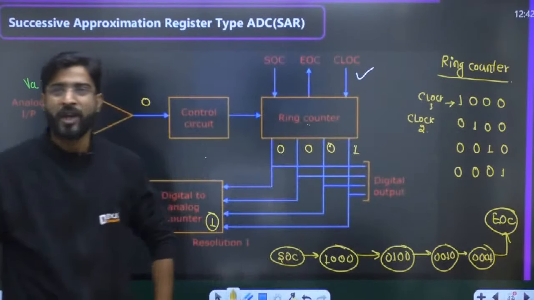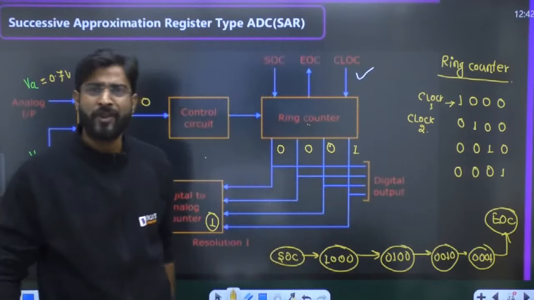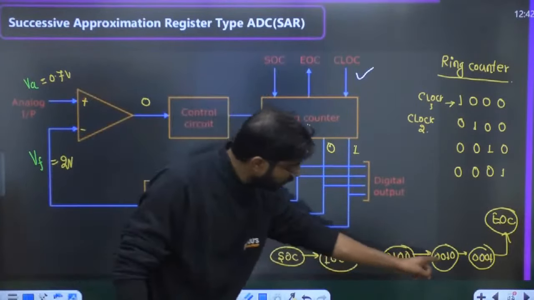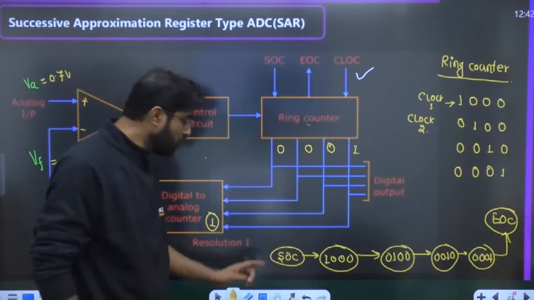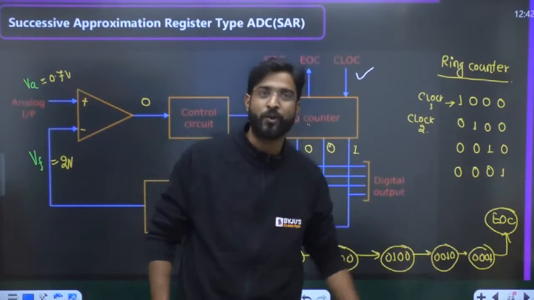Whatever task you have given me, I have completed that task. And that's how we can say how much conversion time there is. First clock, second clock, third clock, fourth clock. If we do not consider SOC and EOC as a clock, then 4 clocks are basically required to convert it.